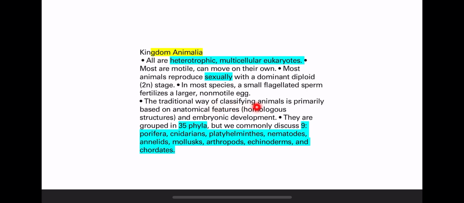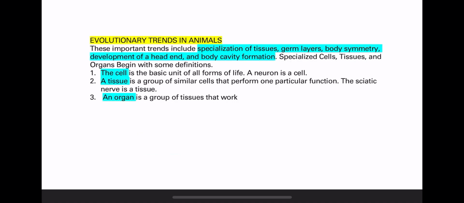The traditional way of classifying animals is primarily based on anatomical features and embryonic development. They classified animals according to the anatomical features and the embryonic development. They are grouped into 35 phyla, but we will study the 9 main phyla: Porifera, Cnidarians, Platyhelminthes, nematodes, annelids, mollusks, arthropods, echinoderms, and chordates. And those animals are classified into those phyla according to some evolutionary trends. And those evolutionary trends, we are going to talk about them